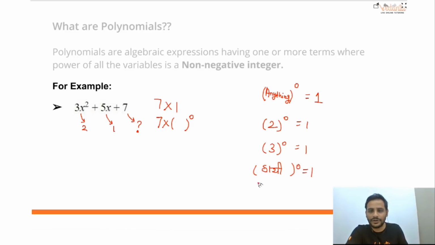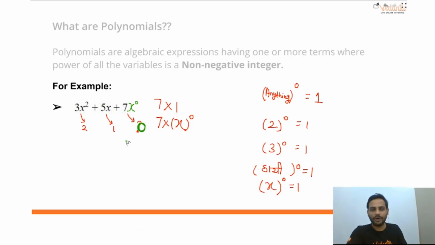Got it? So here I can write x also. x raised to the power 0 will also be equal to what? 1. So this can be written as 7 into x raised to the power 0. What we learned here is that when a number is written, there is a hidden variable, written as x raised to the power 0. As x raised to the power 0 is 1, and 1 will not change the value upon multiplication. So the power of the variable here is 0.